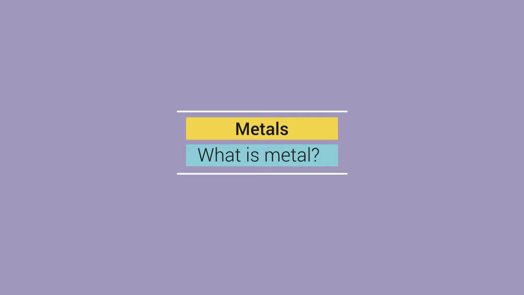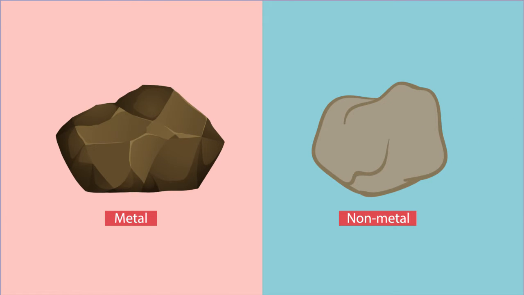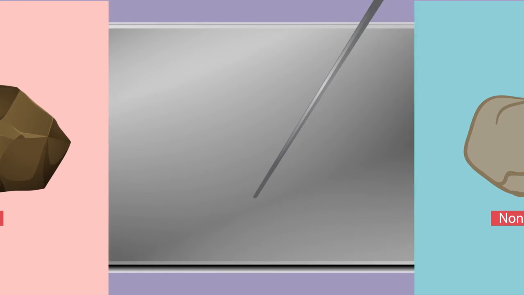The earliest classification of naturally occurring elements was metals and nonmetals. Let's find out how to identify if an element is metal or non-metal. There are some very obvious features we all know about metals.